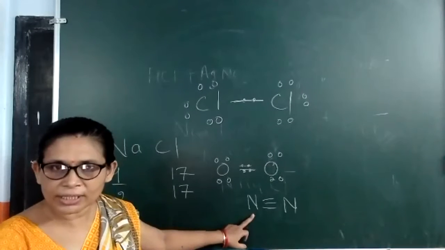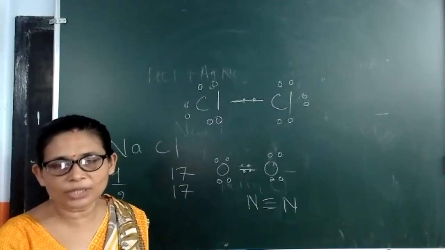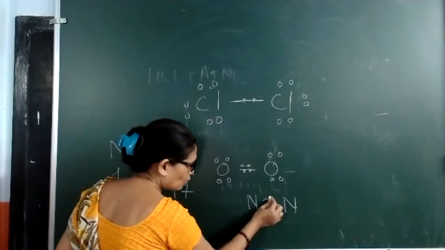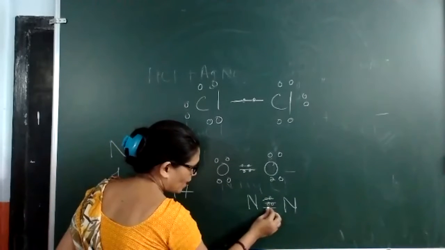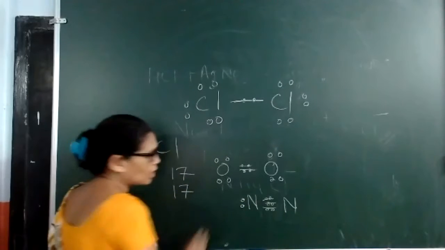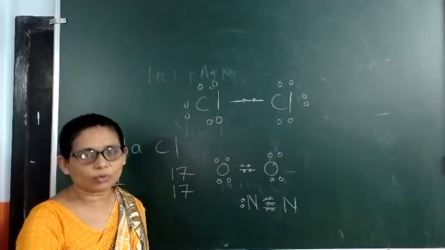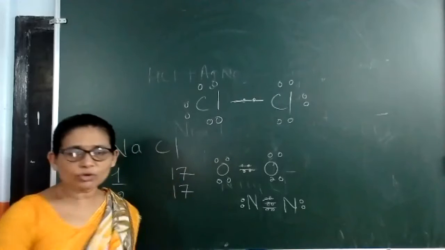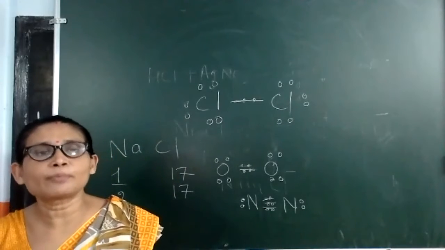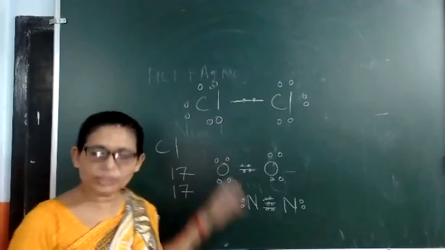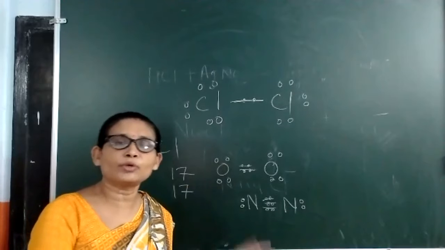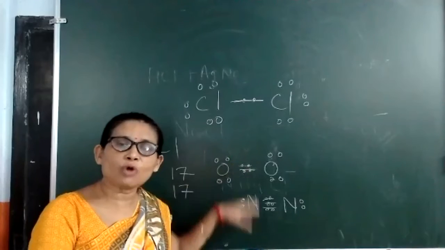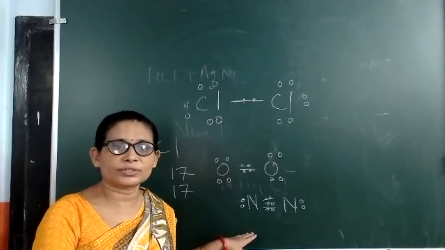Now in nitrogen, it is having 3 covalent bonds. That means one bond means 2 electrons. So 1, 2, 3, 4, 5, 6, 7, 8. Each nitrogen is having only 1 lone pair. And the same you will get here also, 1 lone pair. So calculating lone pairs is also very important. Otherwise, how to show the sharing of electrons? I hope you know this. How to show the sharing of electrons for these normal molecules.